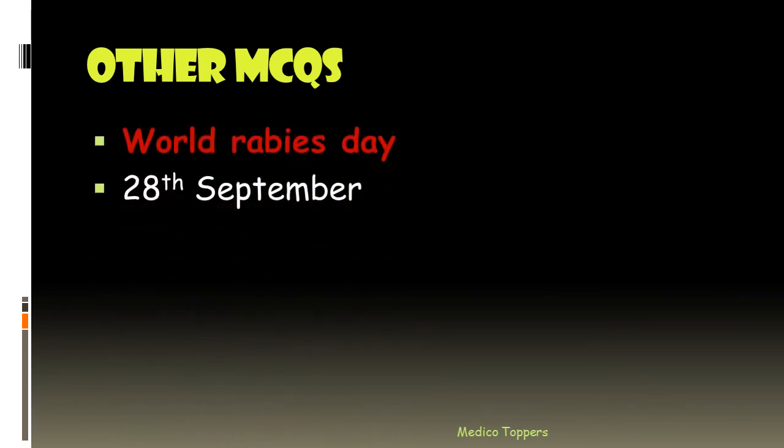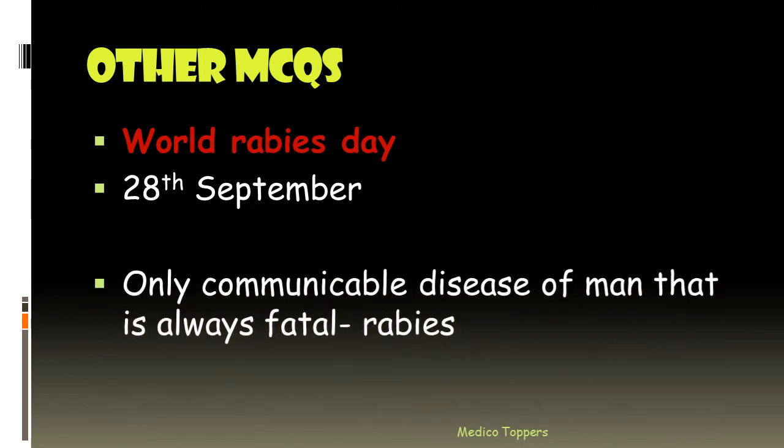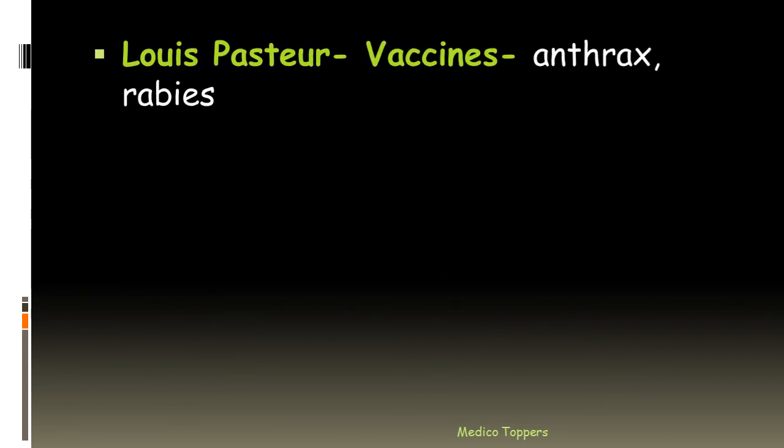Then let's see regarding the other MCQs. First one, World Rabies Day. It's on 28th September. Then the only communicable disease of man that is always fatal is rabies. Then Louis Pasteur had identified two vaccines, that is anthrax and rabies. And then the case fatality rate is 100%. Case fatality is nothing but the killing power of the disease, which will be directly proportional to the virulence of the organism.